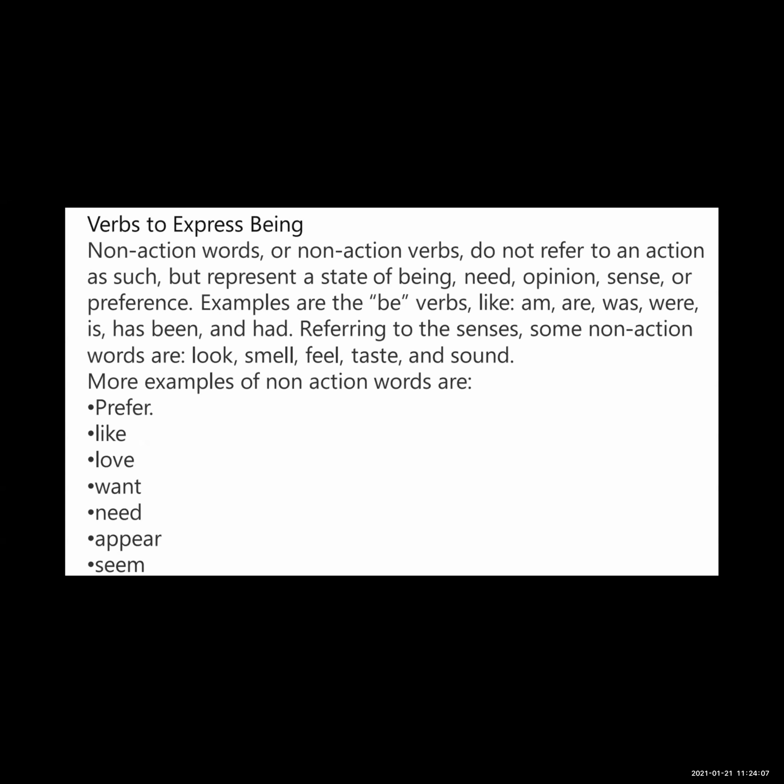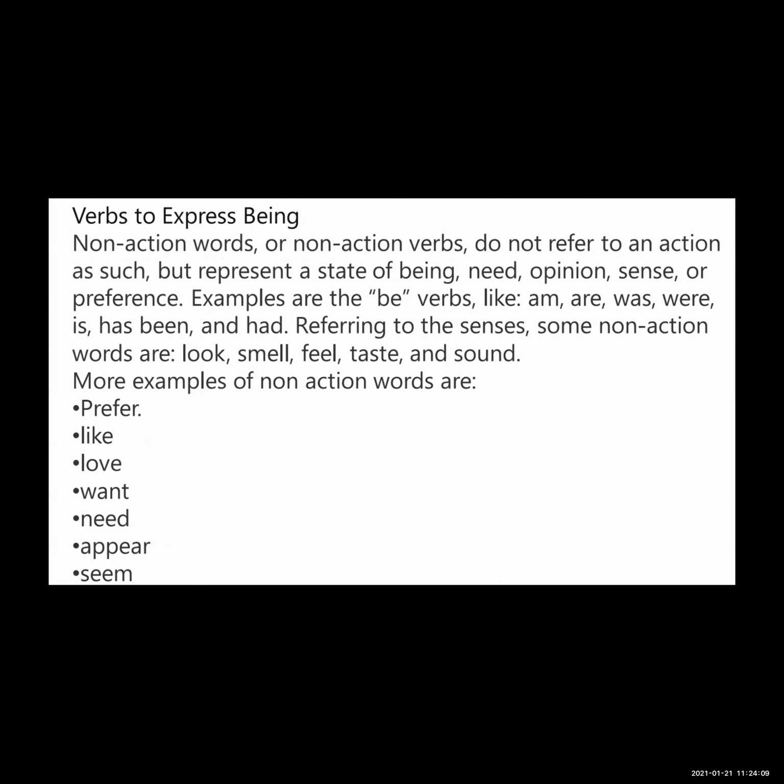We can say there are two types of verb: action verb and non-action verb. Verbs that express being are non-action verbs. They do not refer to an action as such, but represent a state of being, need, opinion, sense, or preference.